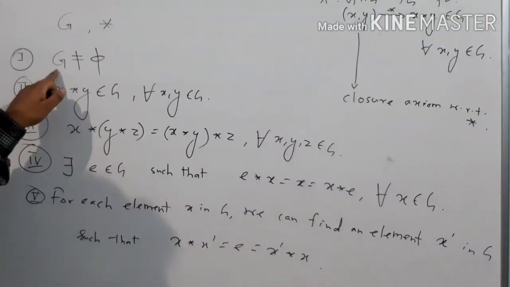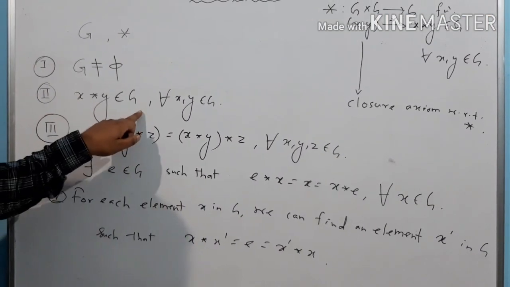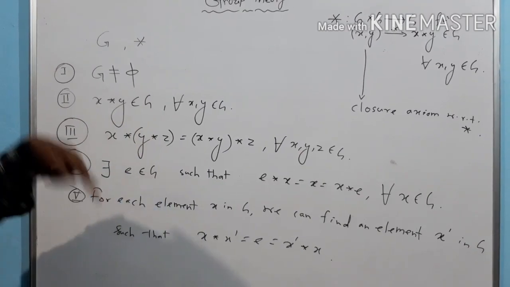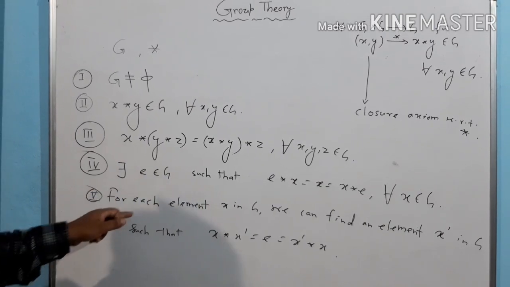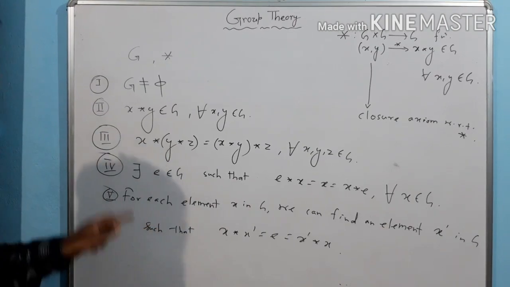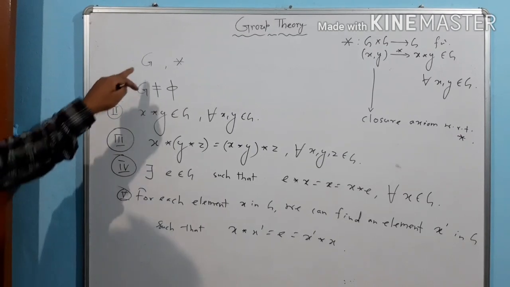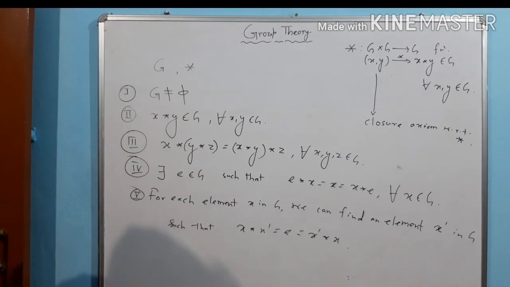First, G has to be non-empty, then star satisfies the closure property and the associative property, and there exists an identity element, that is e here, and for each element I have to find its corresponding inverse. So this is the way to prove that a set with respect to a binary operation is a group.